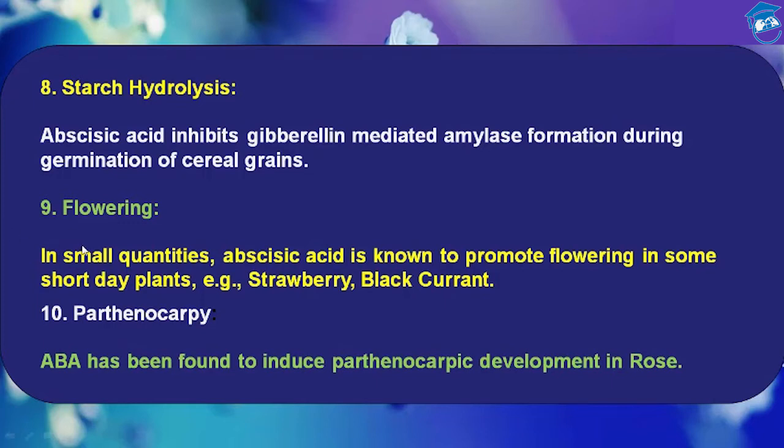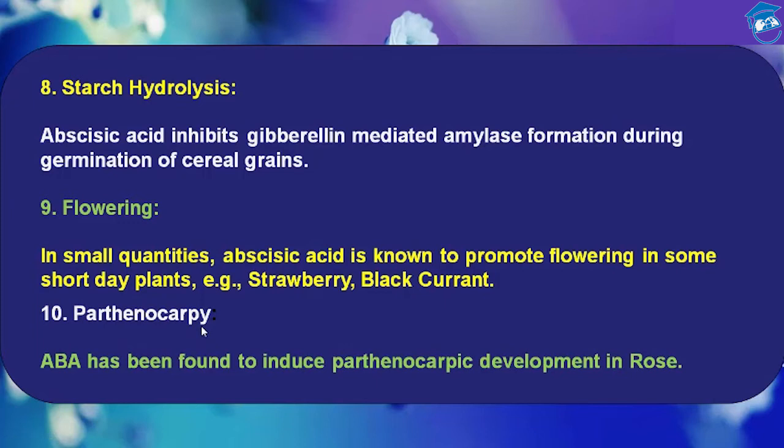Now another function is flowering. In small quantities, abscisic acid is known to promote flowering in some short day plants. Short day plant examples are strawberry and blackcurrant. I'll explain what short day plants are in detail in my next section of the presentations. Then another crucial function of abscisic acid is parthenocarpy. What is that?